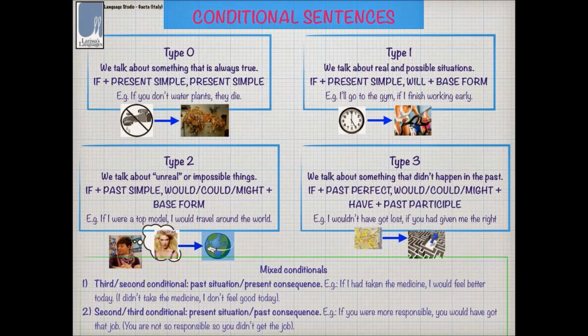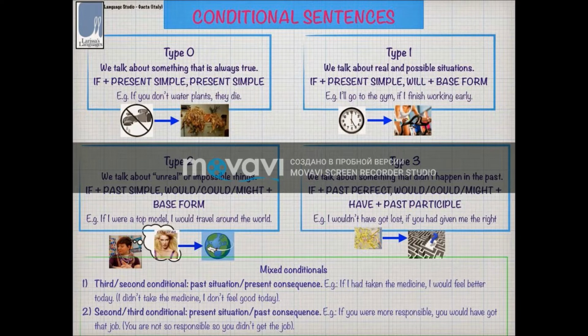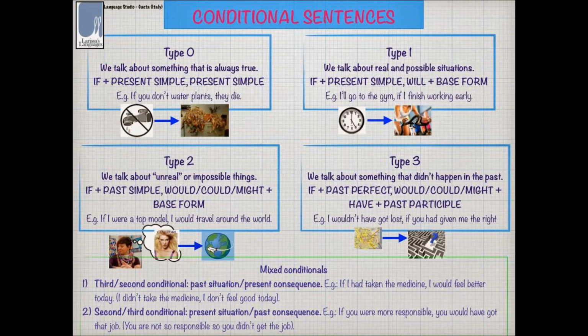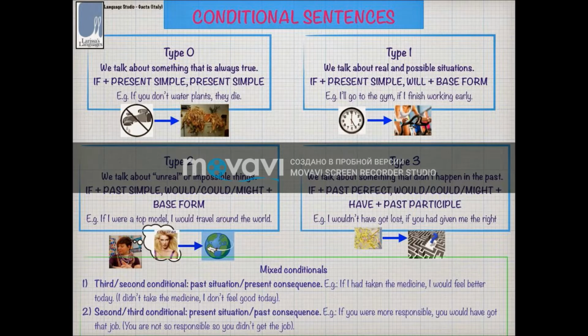The second conditional is used to talk about unreal or impossible things that could be now or in the future. After if, we use past simple, and in the second part we use would, could, might, and the base form. For example, if I were a top model, I would travel around the world.